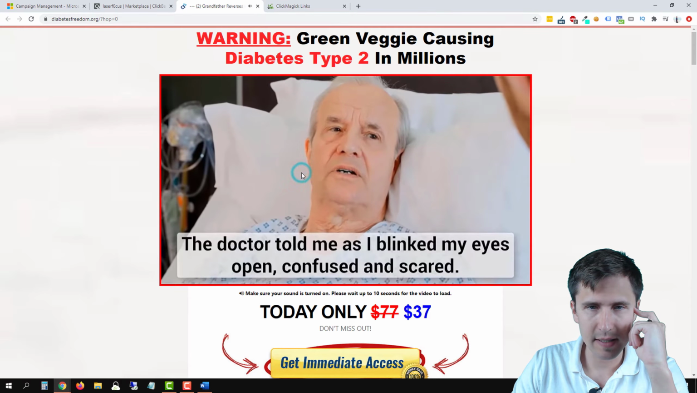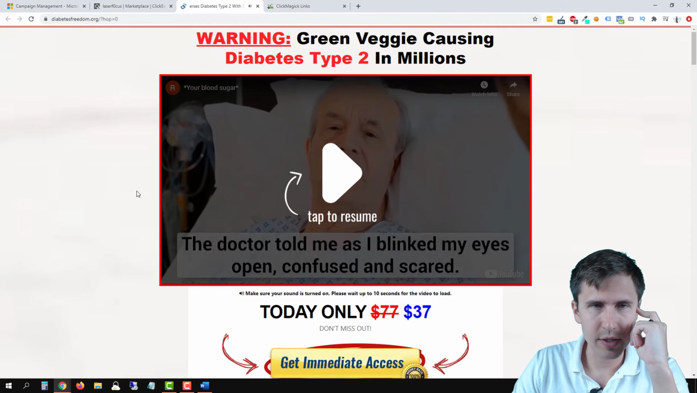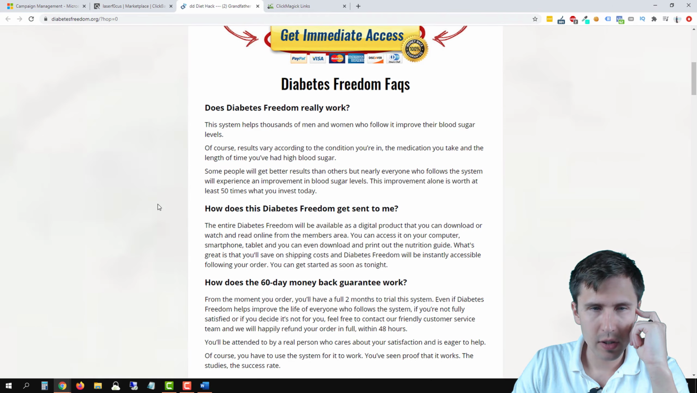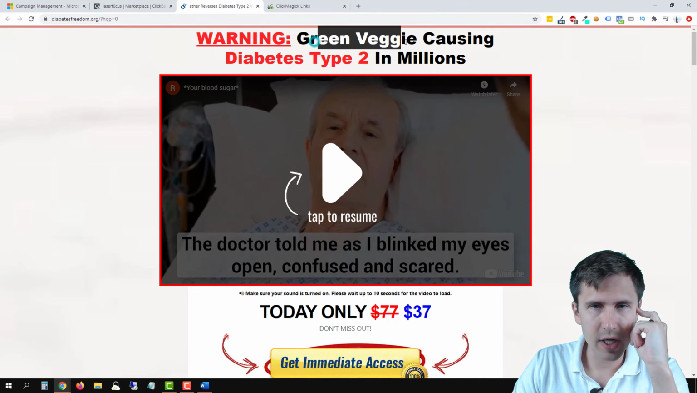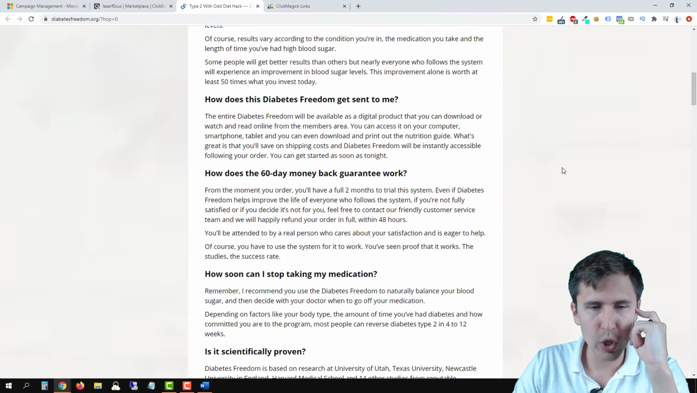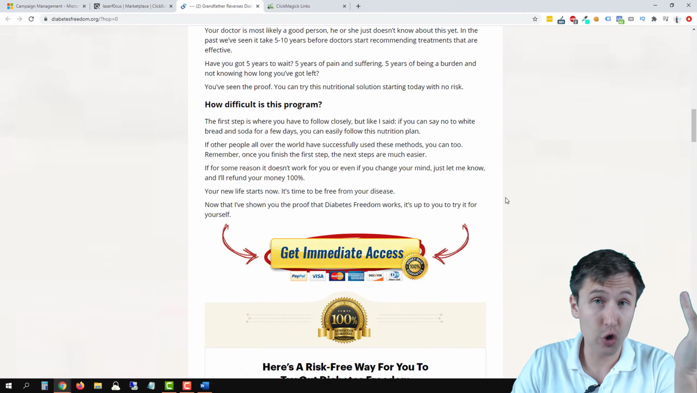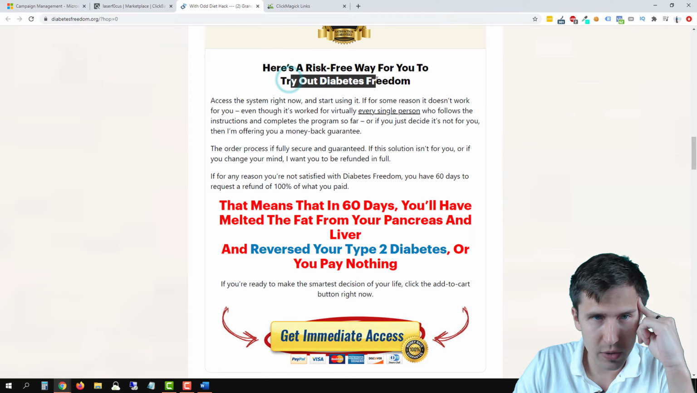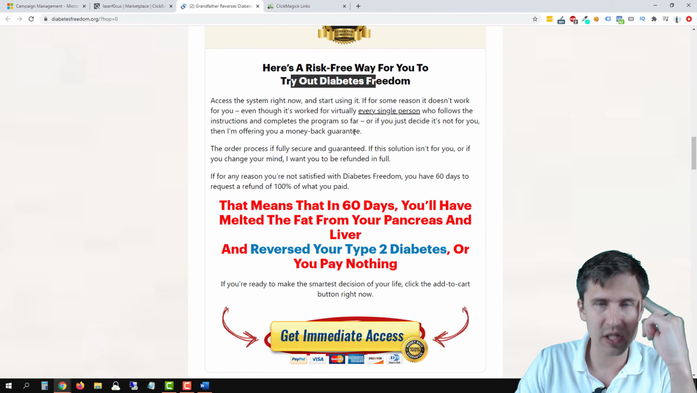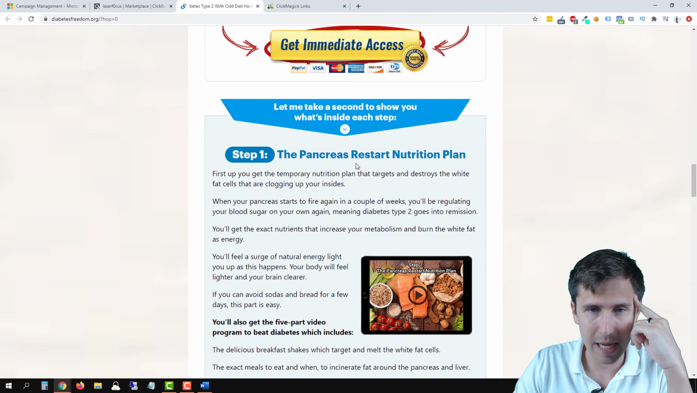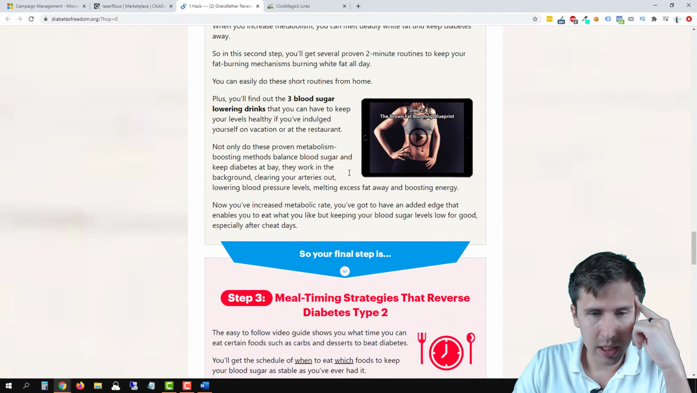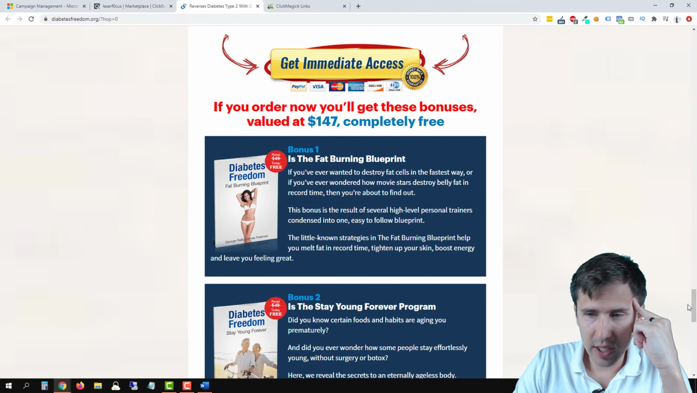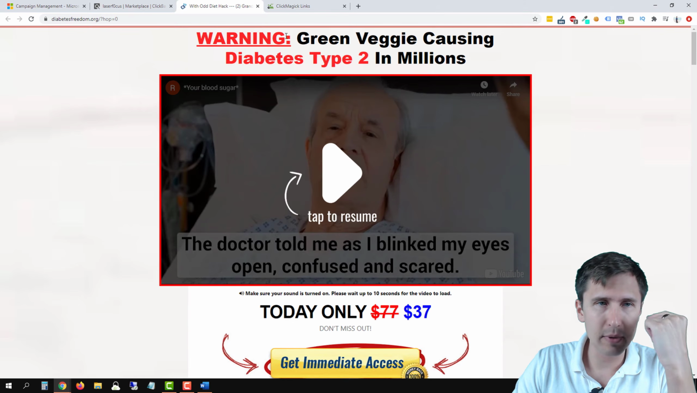Let me see if I can pause this. Okay, that's good, just so it doesn't keep flashing. So what we're promoting here is green veggie causing diabetes type 2. What you want to do is make sure that you know what you're promoting. Over here, you'll have melted the fat from the pancreas. So you're just promoting a diabetes solution to people with diabetes. It's like a diabetes cure. So we can use this product, that's fine, just as an example.